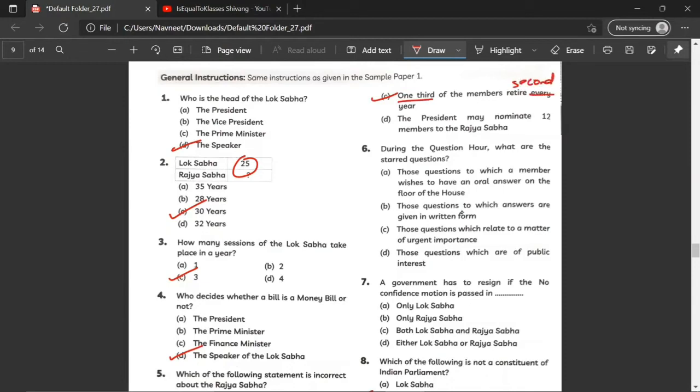During the question hour, what are the starred questions? Those questions to which a member wishes to have an oral answer. So A would be correct. A government has to resign if the no confidence motion is passed in dash only Lok Sabha. A.